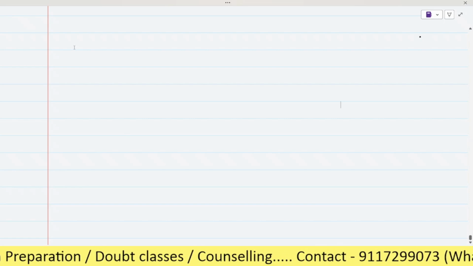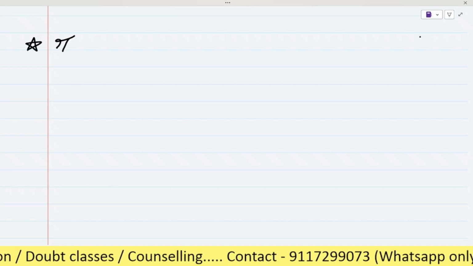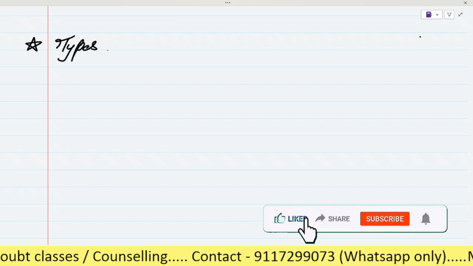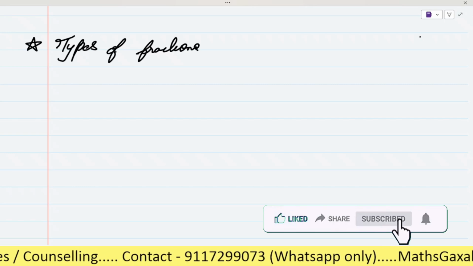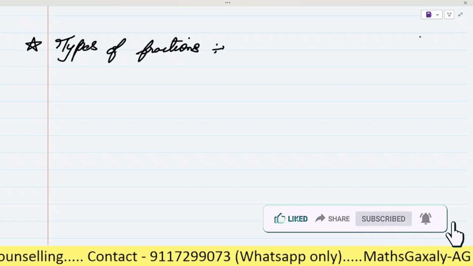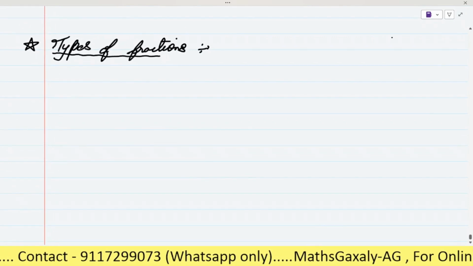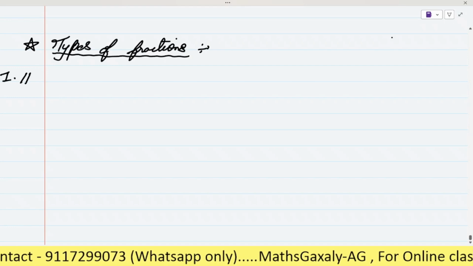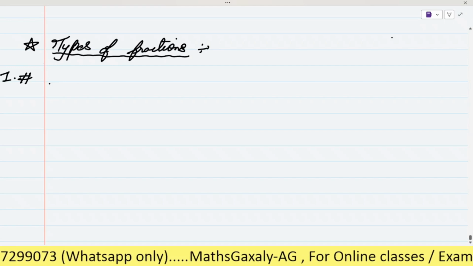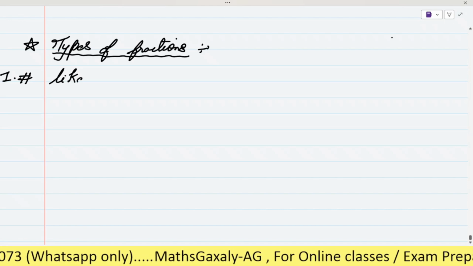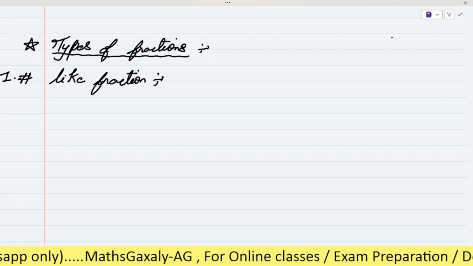Okay, then let's see here. So today we will learn about the types of fraction. The first type is like fraction. So what do you know about the like fraction?